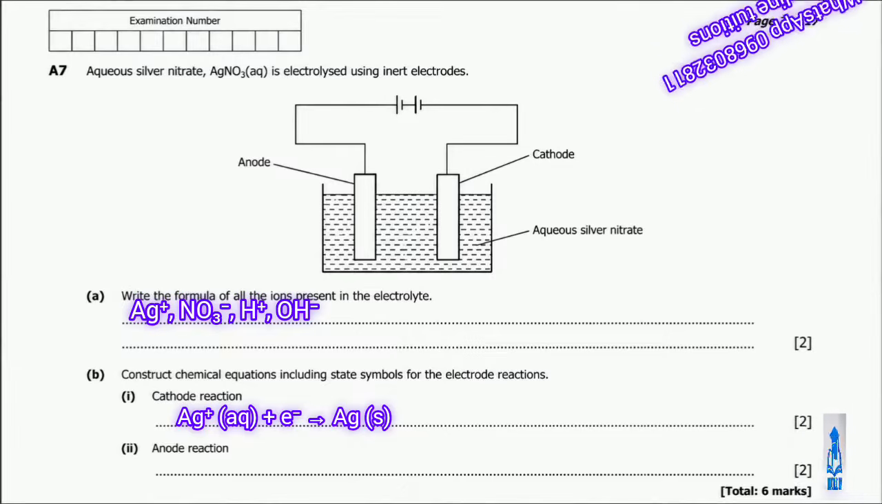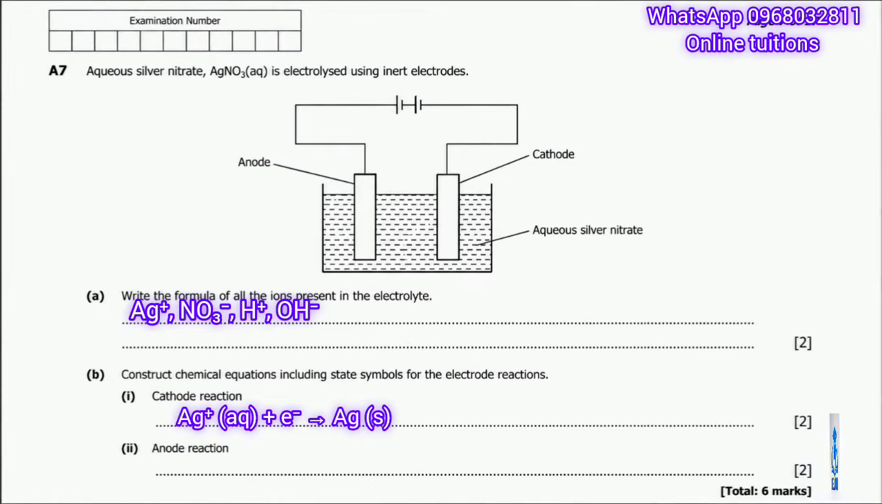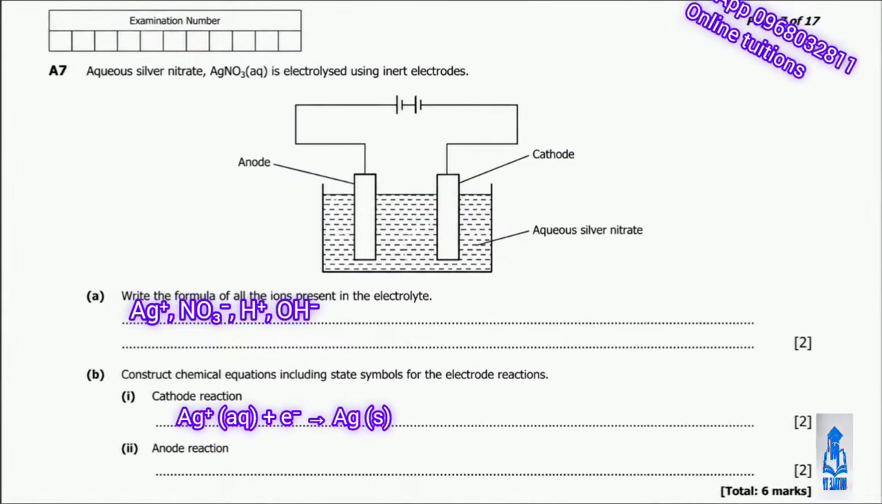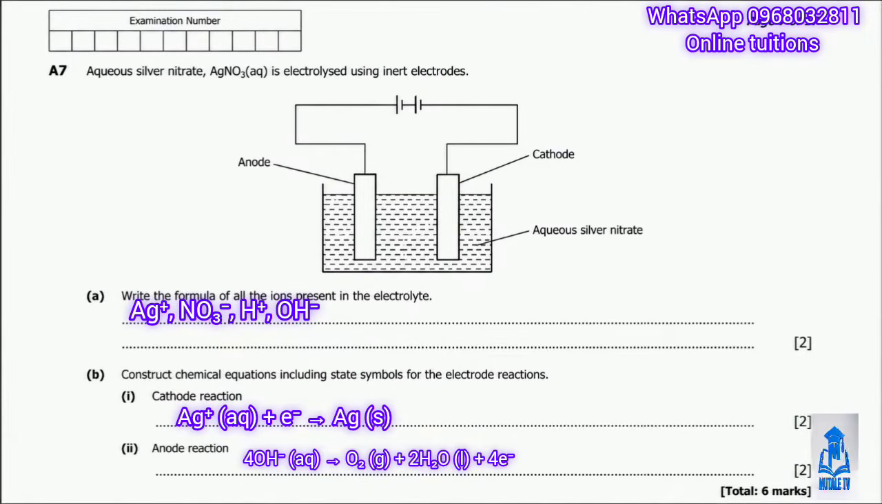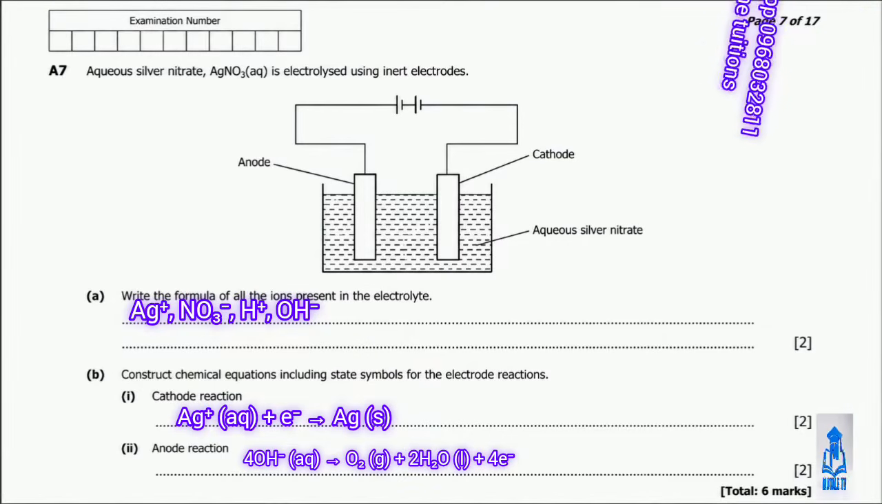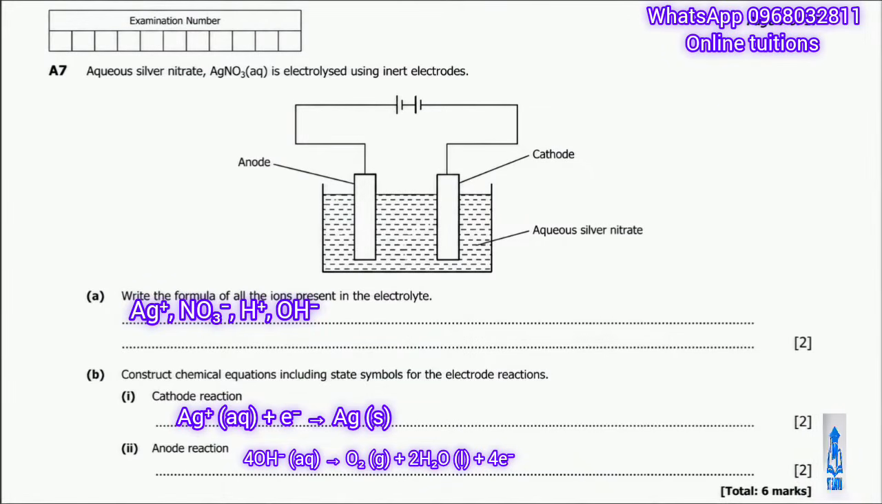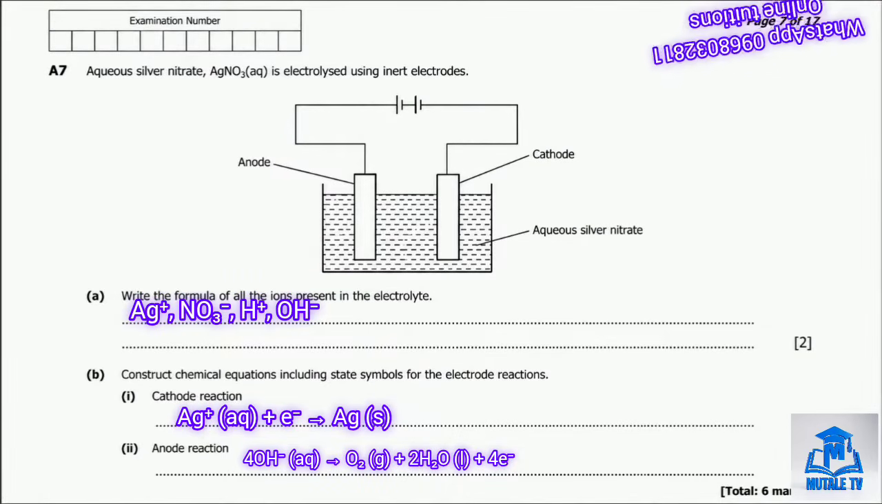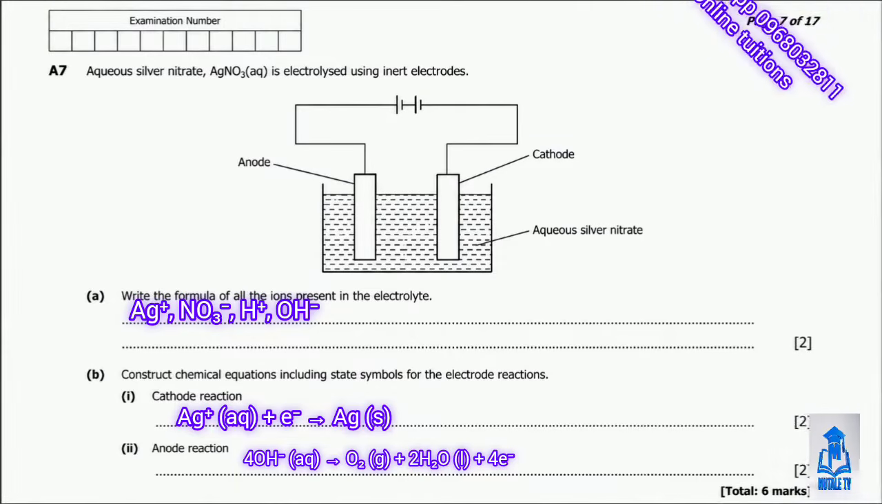The equation step by step is that 4 hydroxide ions in aqueous solution lose 4 electrons, forming one molecule of oxygen gas and 2 molecules of water, written out as 4OH- (aq) gives O2 (g) + 2H2O (l) + 4e-. That's right. That gives us the entire answers for question A7 and the 6 marks.